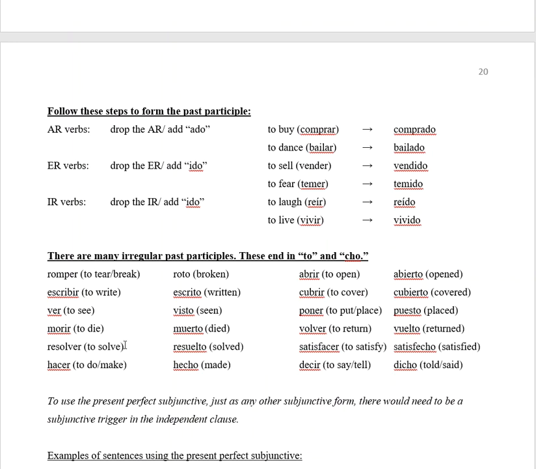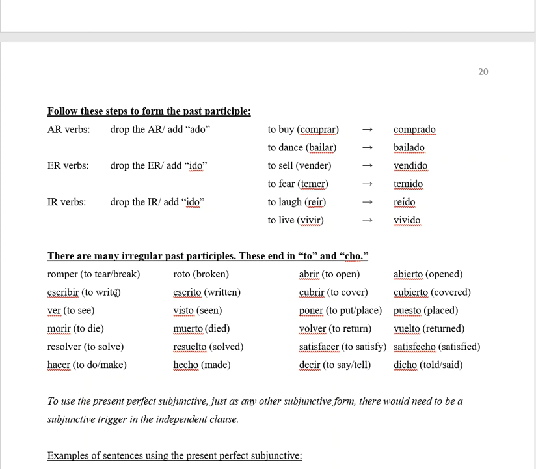Let's look at some of them. Romper, meaning to tear or to break. Roto is the past participle and it means broken. Escribir, past participle is escrito, means written. Ver, the past participle is visto, it means seen. Morir, the past participle muerto, and it means died. Resolver is to solve. The past participle resuelto. Hacer, to do or to make. The past participle is hecho.